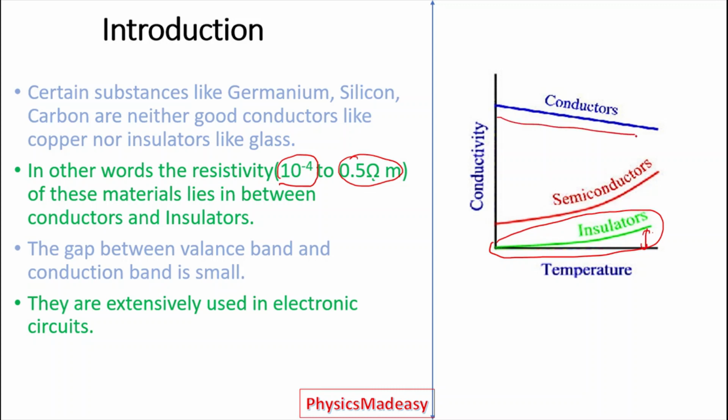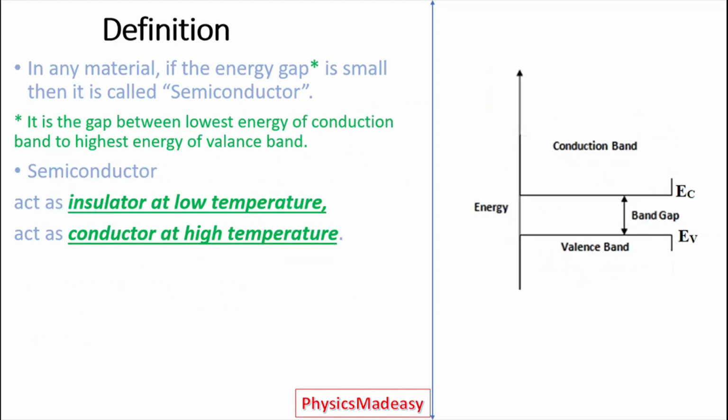In case of conductors, as you increase the temperature, conductivity goes on decreasing. But we can observe an effective rise in the conductivity with the temperature in semiconductors, which makes a semiconductor an important thing.